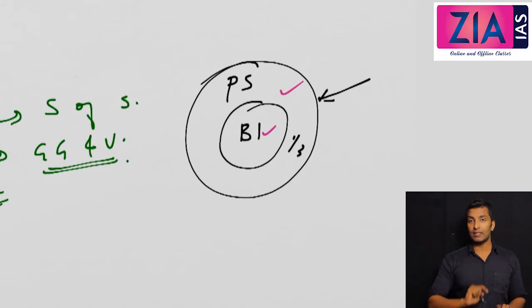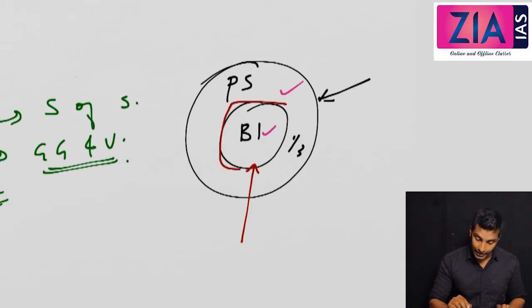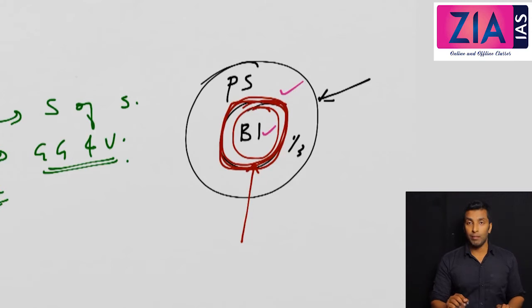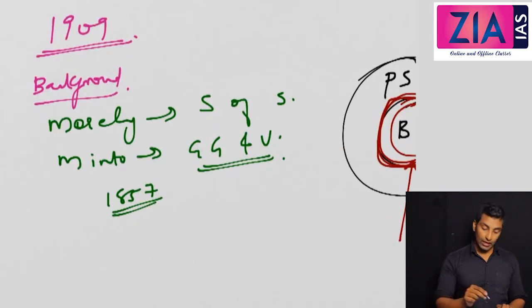Now, the same person as Governor General, what is his role? As Governor General, he is in charge of governance in British India, this area. So he has complete control over British India. But as Viceroy, he is a representative, and both are the same person. So Minto was the Governor General and Viceroy at that time.